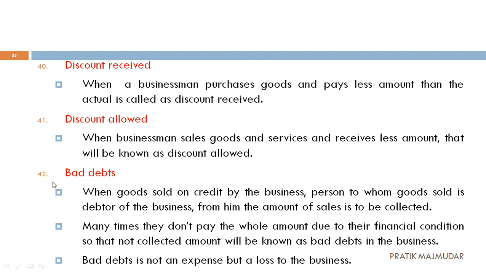Okay. Next one, that is bad debts. Understand this word. This is the most important one and the most difficult to find in accountancy. And every time this is a headache in the minds of the accountants. How many bad debts are going to occur, and whether the person will become insolvent or not, every time the business owner has to think like that. So this is important, understand this.